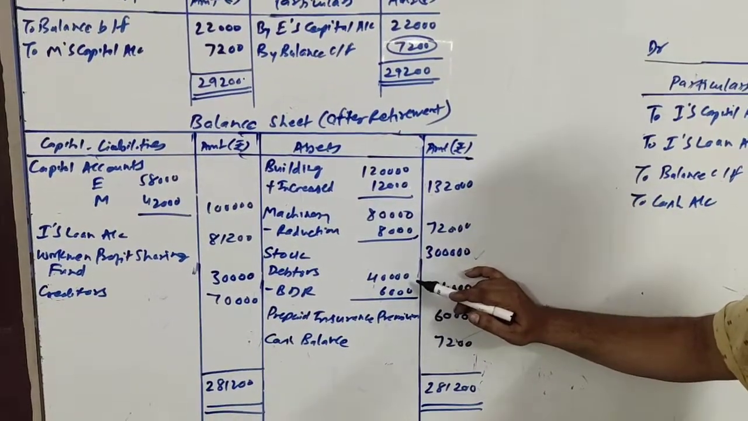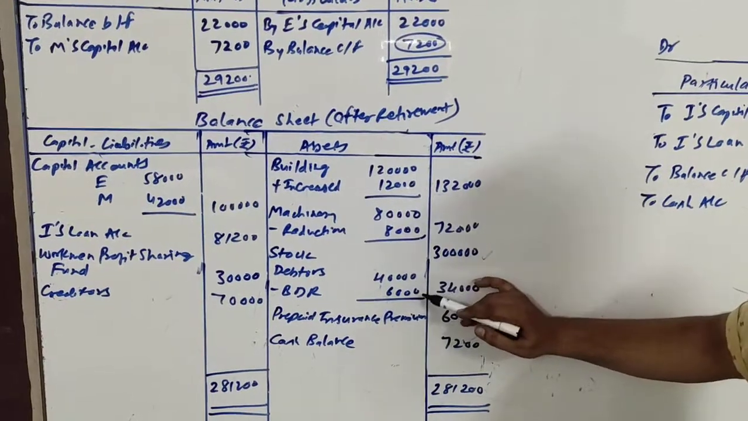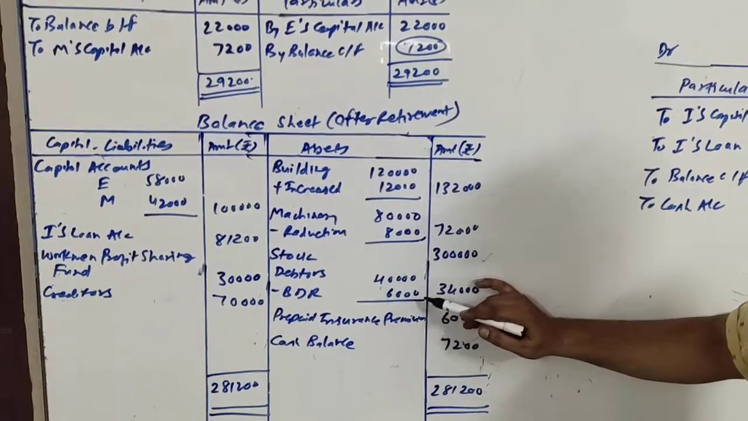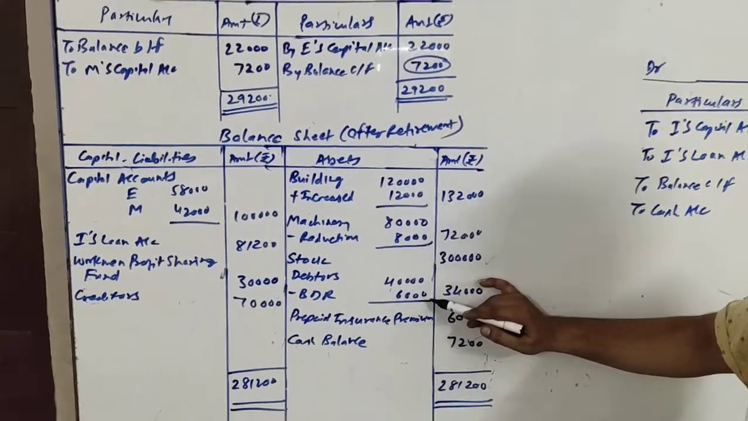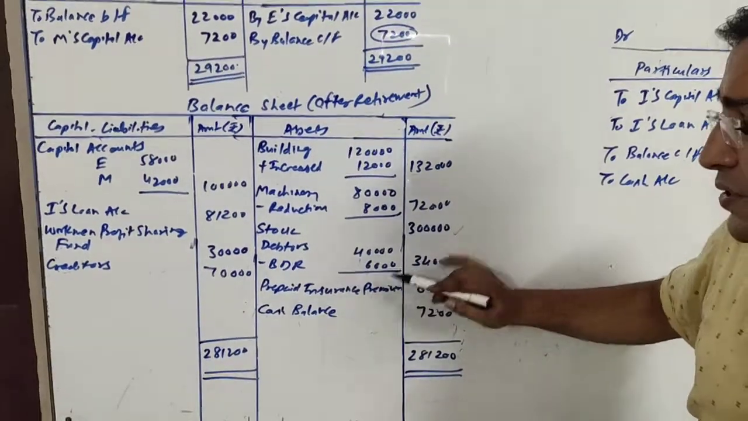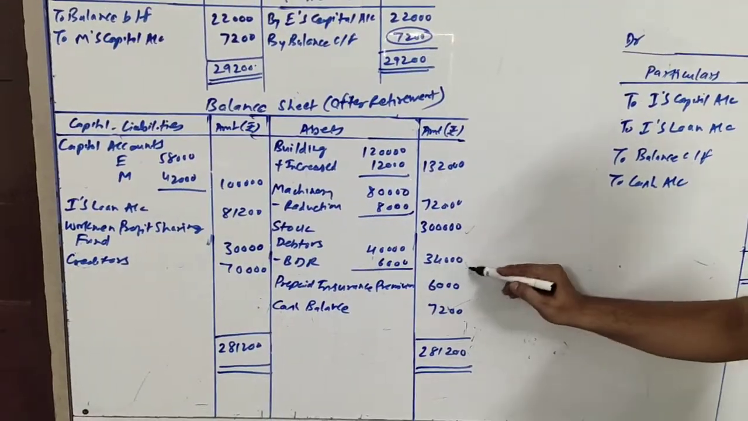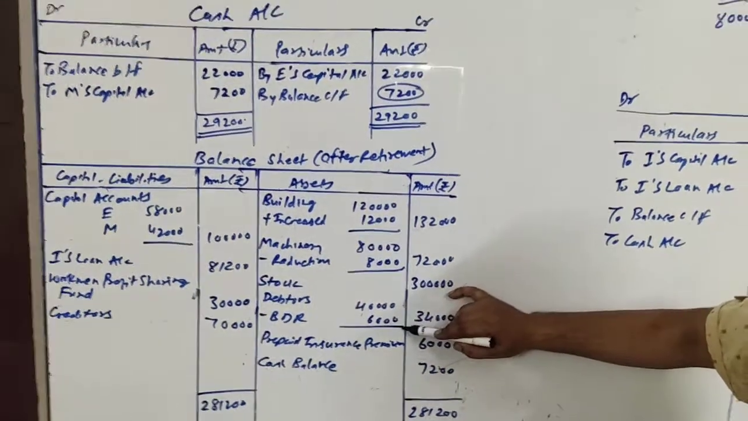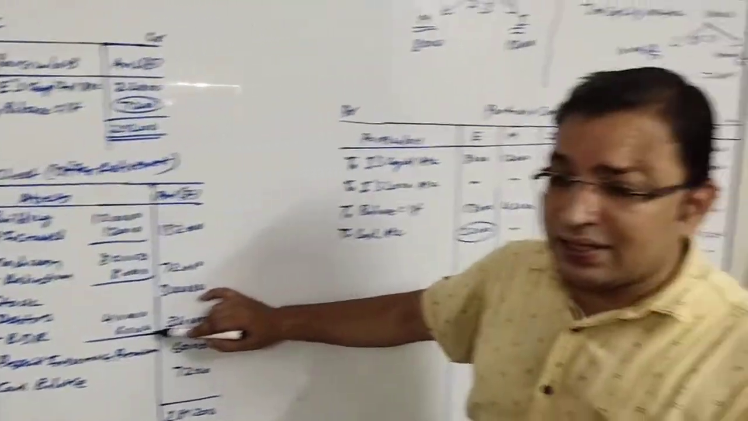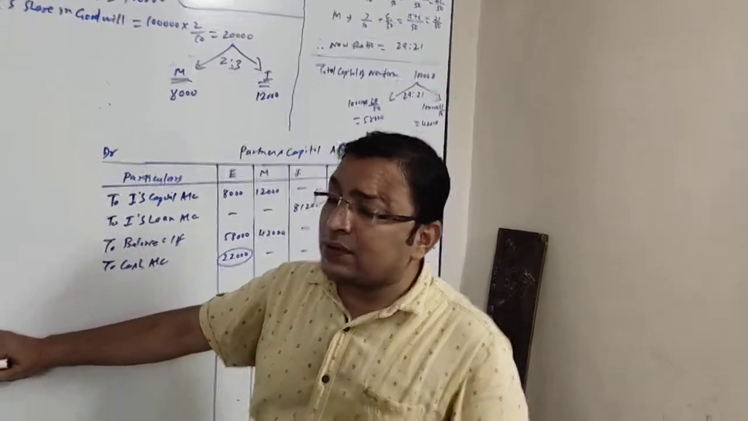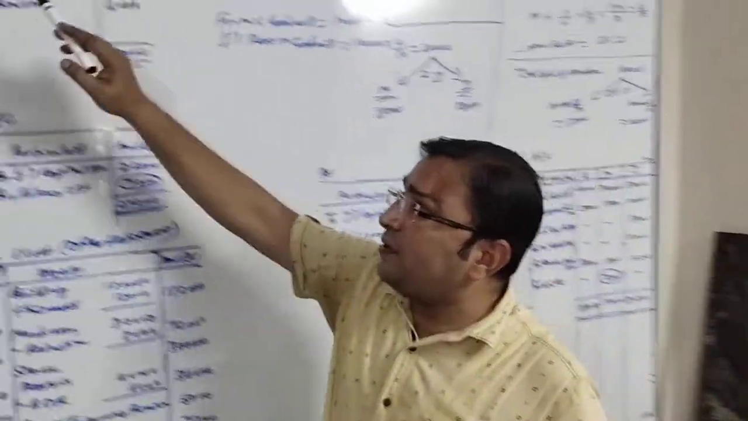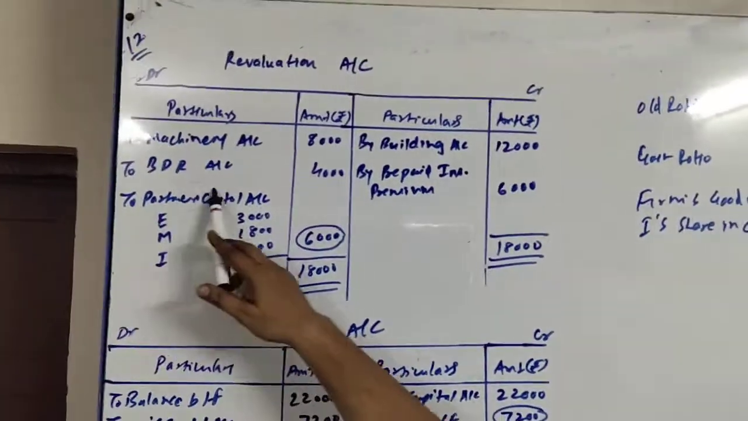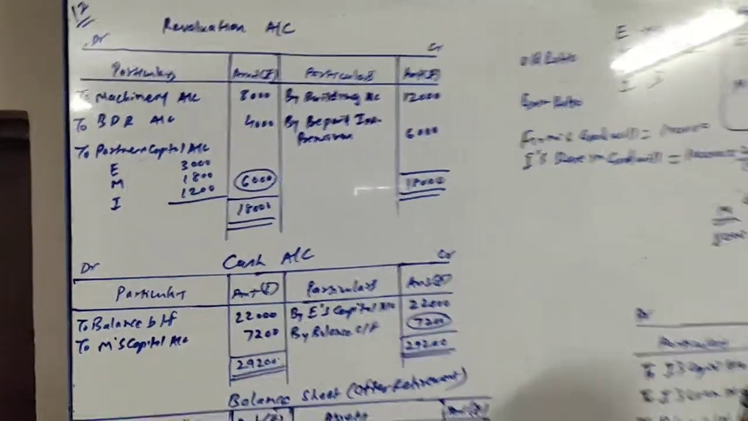Originally there is BDR of rupees 2,000, so total BDR will be 6,000. 2,000 already it was there, and 4,000 we need to increase. So minus BDR 6,000, 34,000. Now as there is an increase in BDR rupees 4,000, this is a provision. Increase in provision is one kind of loss. One kind of loss will be debited to revaluation account. So here it is to BDR rupees 4,000.